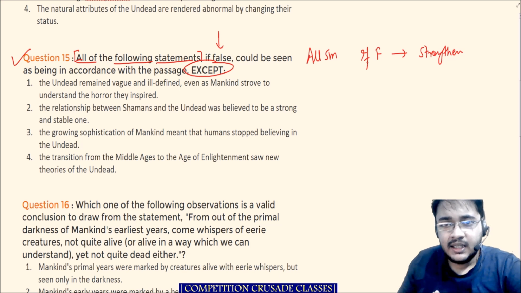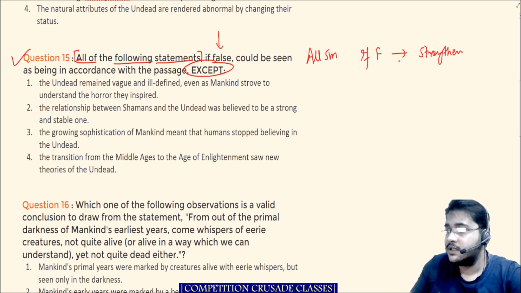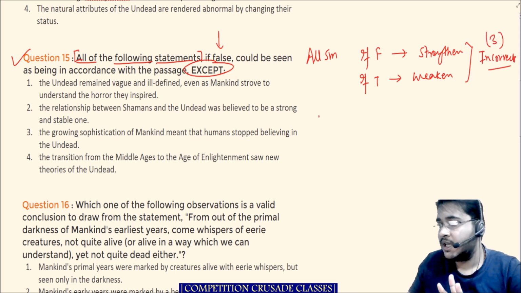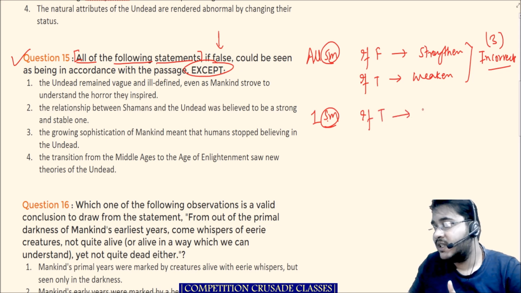Now please understand, if they are false, they are strengthening the passage, which is as good as saying if they are true, they will weaken it. These are your incorrect option choices, and there will be three incorrect option choices. One statement, SM for statement, one statement, if true, will strengthen. What does this mean? Obviously this is the except.